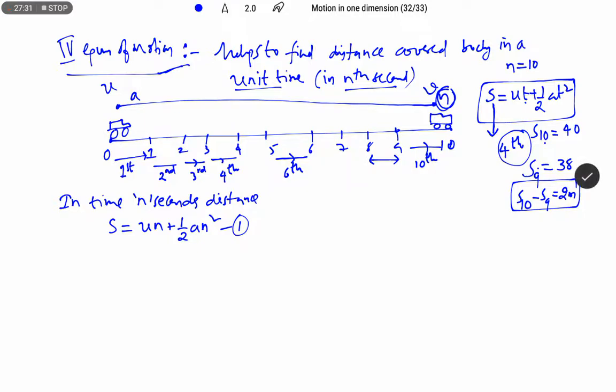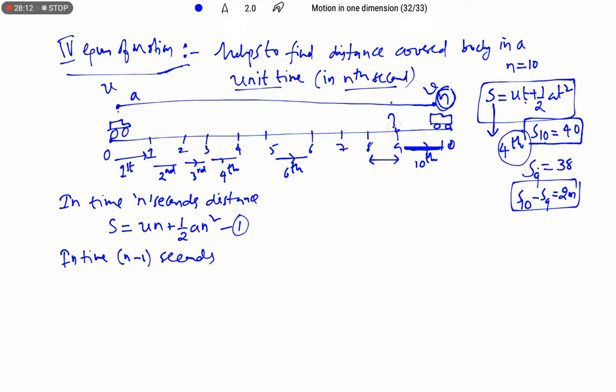That means we are going to find the distance travelled by the body in time n minus 1 seconds. Try to understand this carefully. I want to find the distance only in a particular second, either the fourth second or the fifth or the sixth. From 0 to n, the total distance, suppose in 10 seconds, is 40 meters. To find the distance travelled in the 10th second, we must know the distance travelled in 9 seconds.